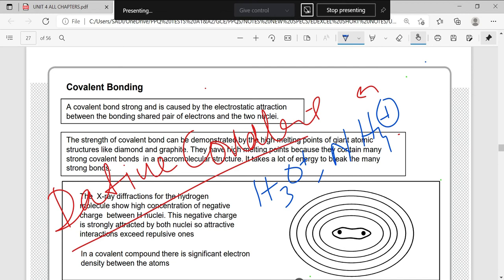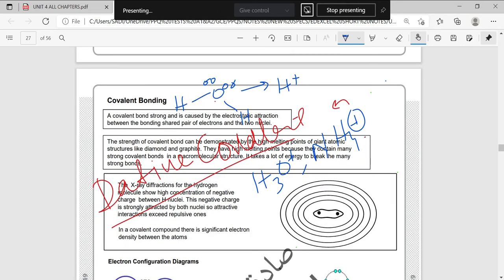Water was H-O-H. There's a pair of electrons and another pair of electrons. Now this oxygen is going to offer that pair to the coming hydrogen, and hydrogen has nothing with it, it only has a nucleus.